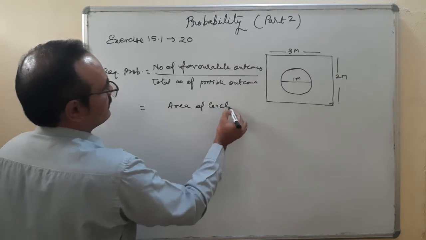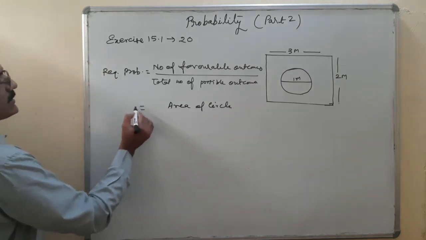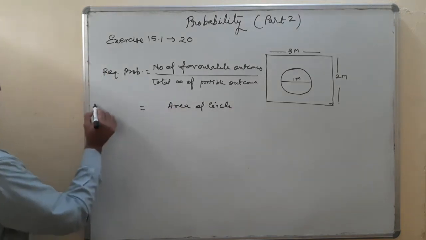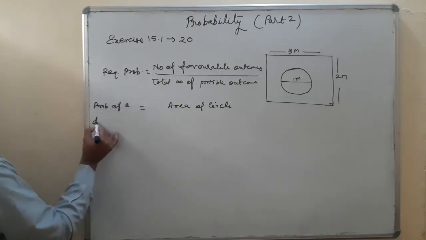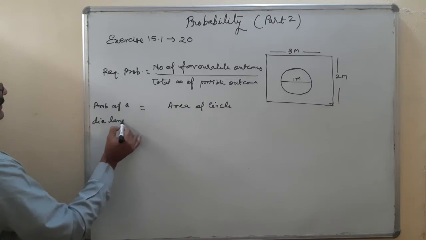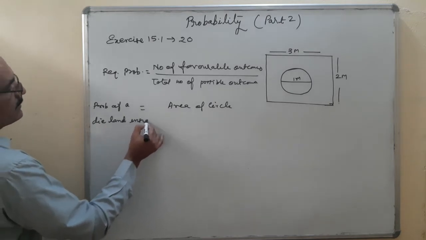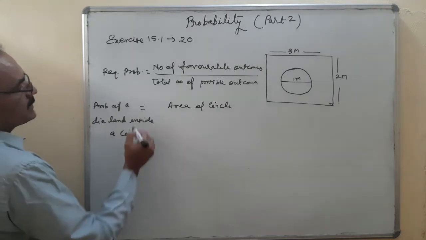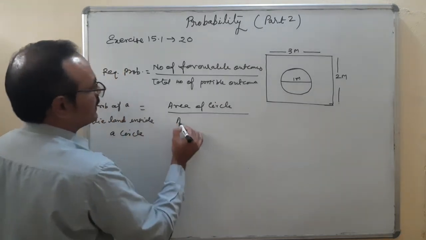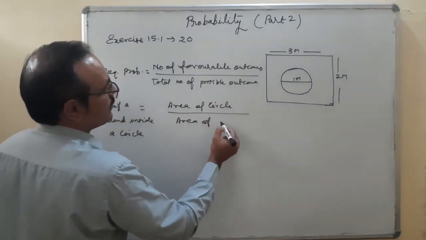Because they are asking the probability of a die landing inside a circle, it is equal to area of circle upon area of rectangle.